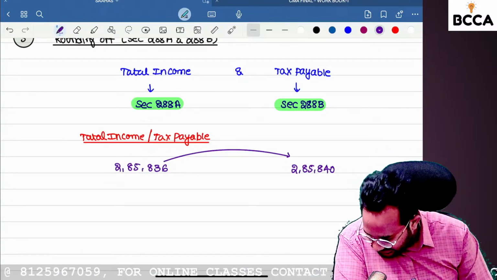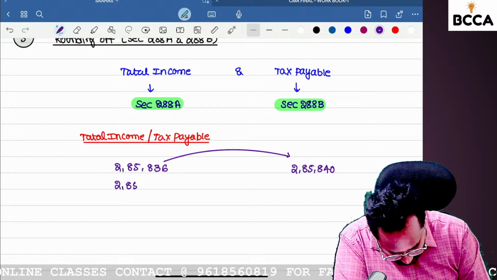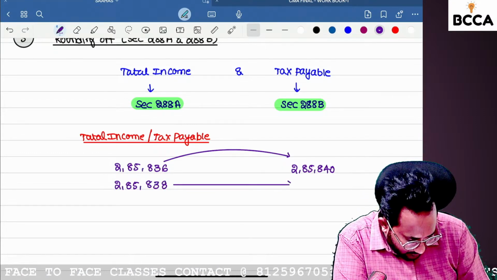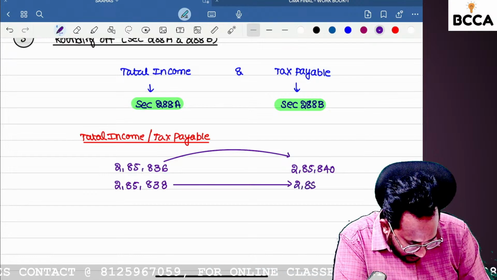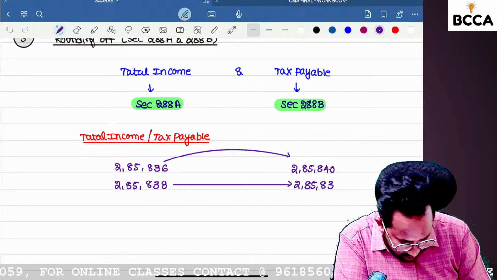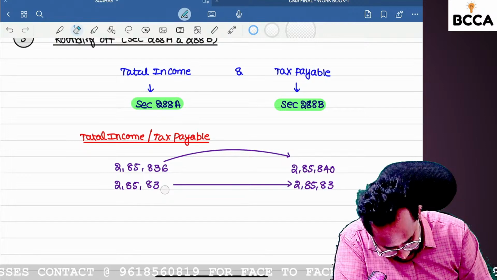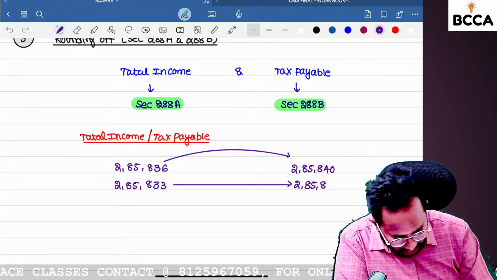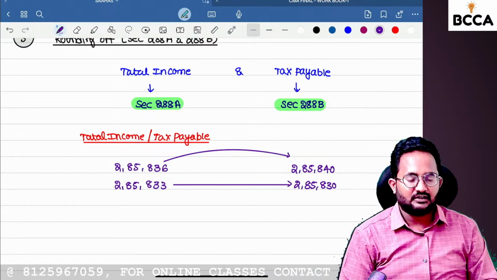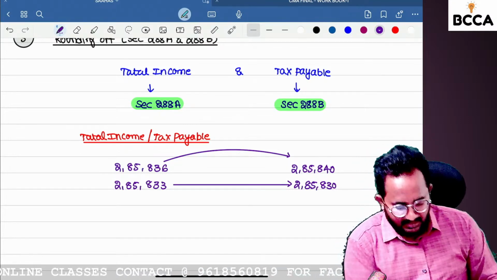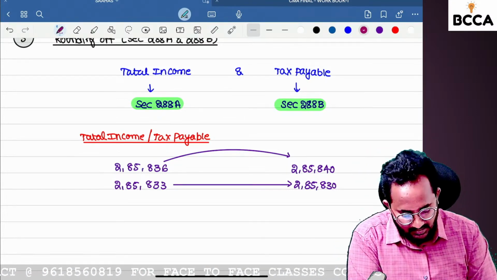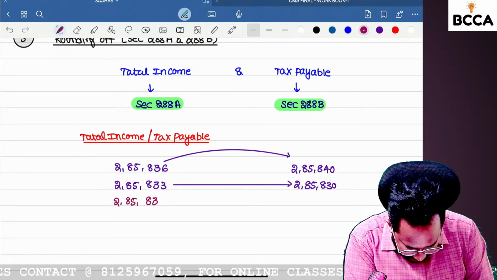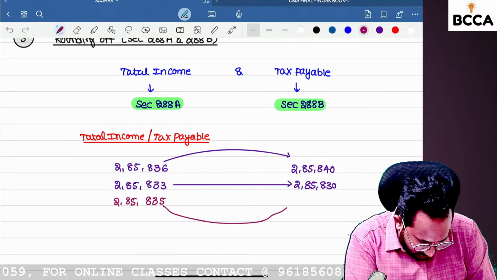Next, I'm giving 2,85,833. Can you tell me how it will be rounded off? 830. That means the nearest multiple of 10 is 830. In an examination, they always give this question: 2,85,835. Can you tell me how we need to round this?